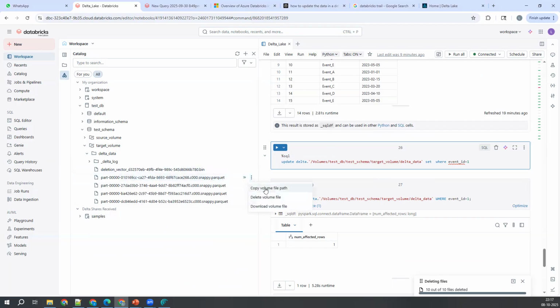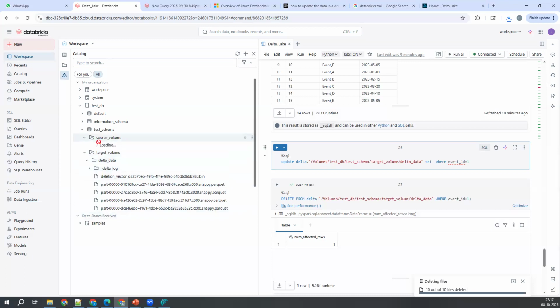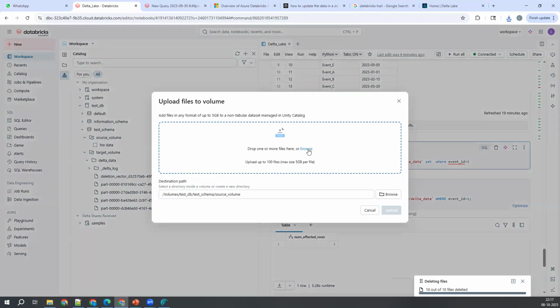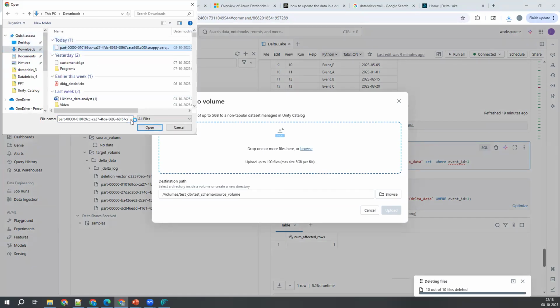Okay, let me do that one for you. So what I'll do is, I have the source volume, right? I'll just try to upload my file here. Click on this one, upload to volume, click on browse, go to downloads, and this is the file actually.